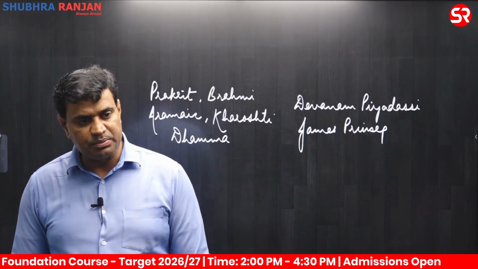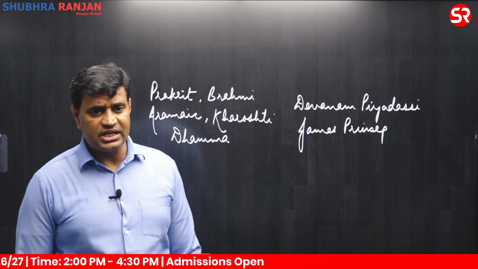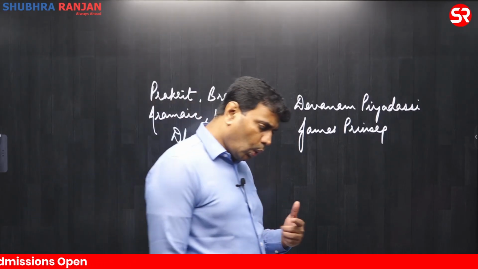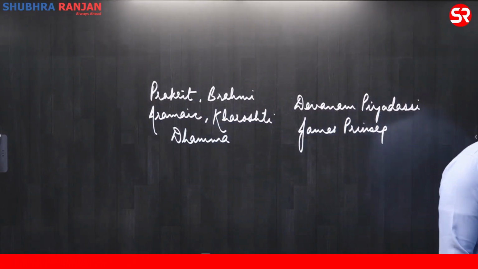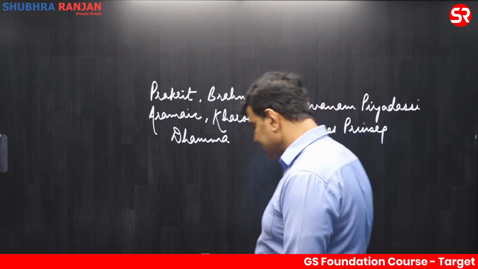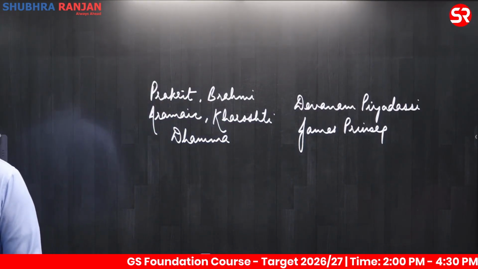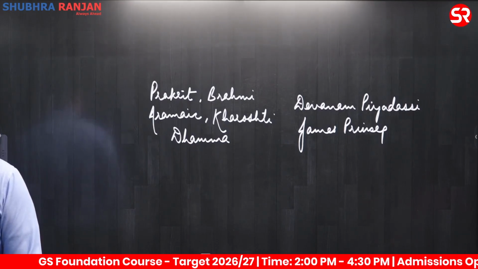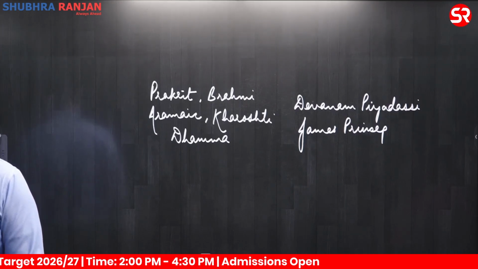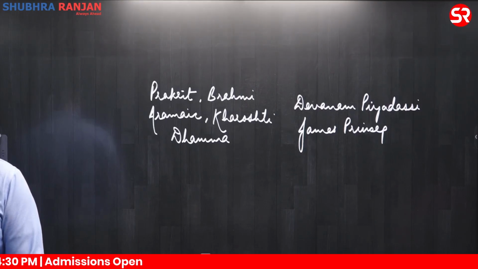Clear? James Prinsep, in 1837, in the 19th century. Clear? He correlated the name of Ashok mentioned in some inscriptions of South India